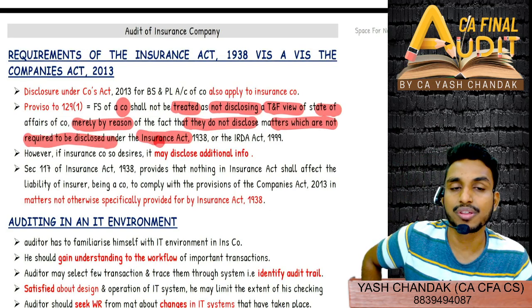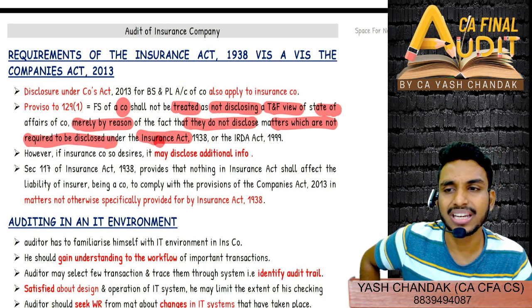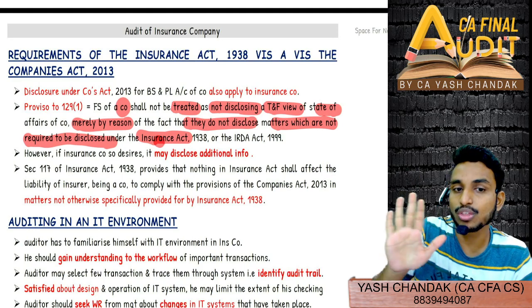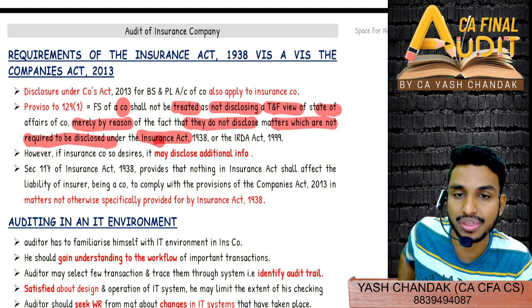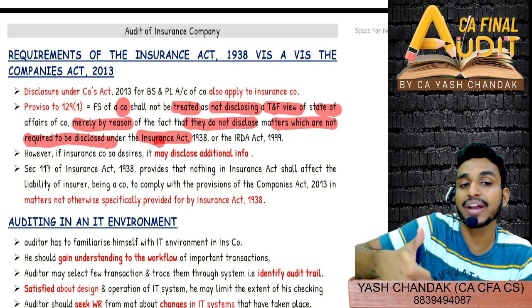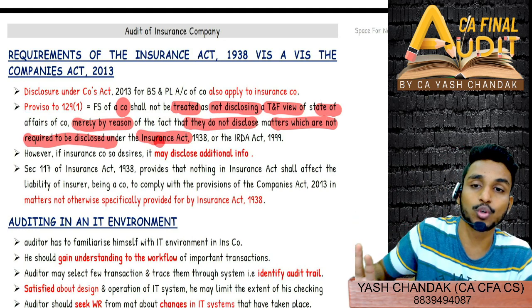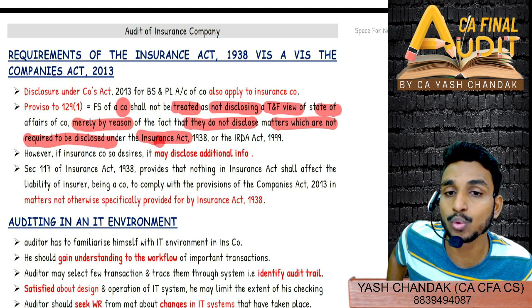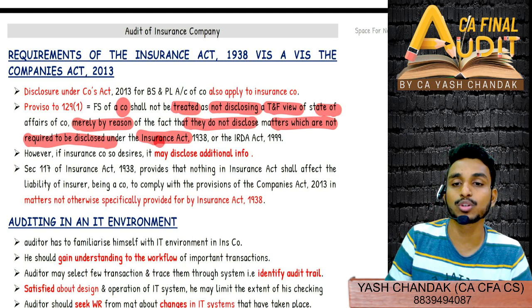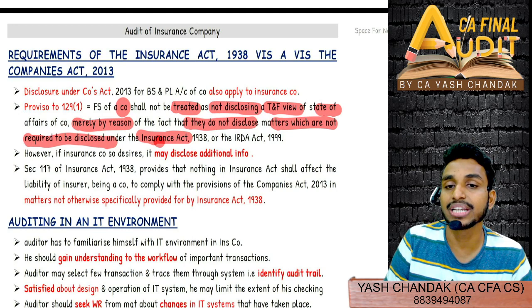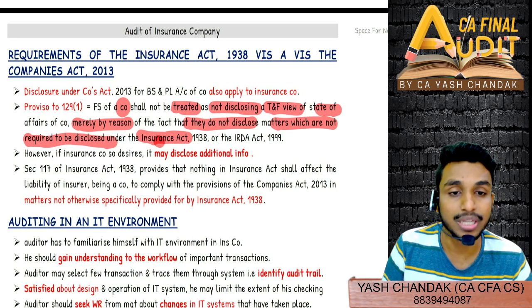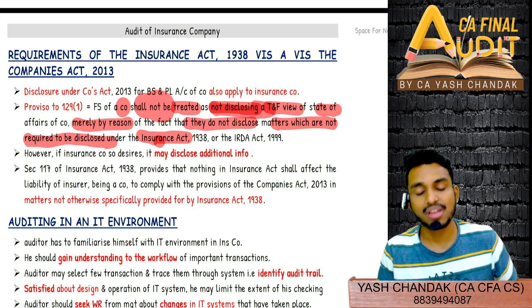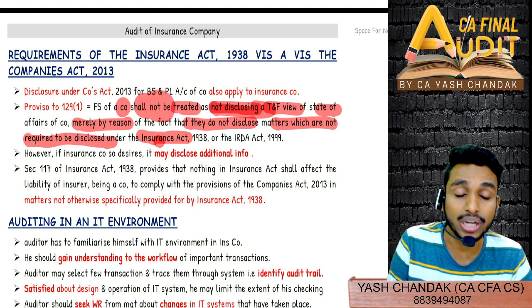That means, suppose there is a certain disclosure requirement which is specified under a Schedule through the Companies Act. However, it is exempted under the Insurance Act. Then that will be completely fine even if you do not disclose it, because they are saying that merely by reason of the fact that they do not disclose matters which are not required to be disclosed under the Insurance Act, the financial statement shall not be construed as not disclosing a true and fair view.